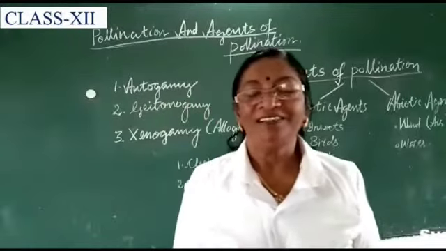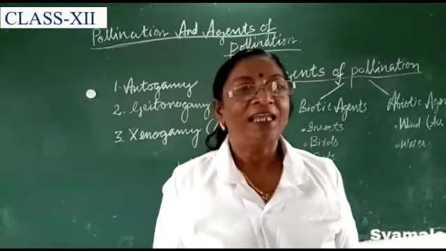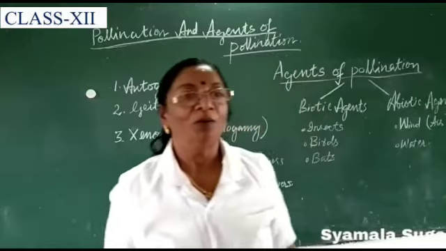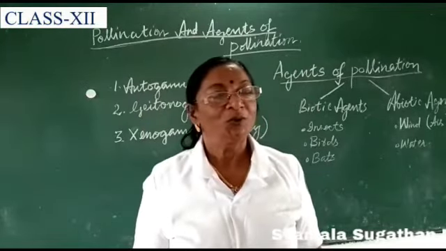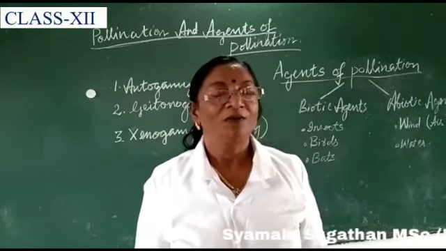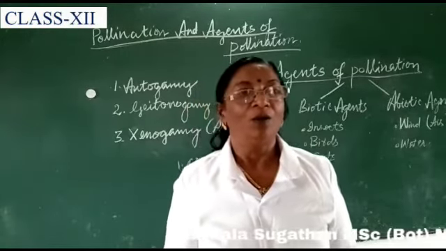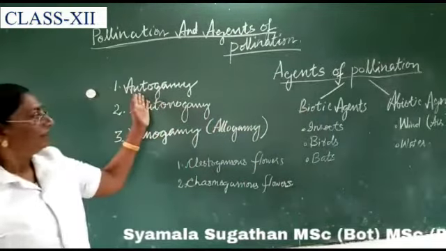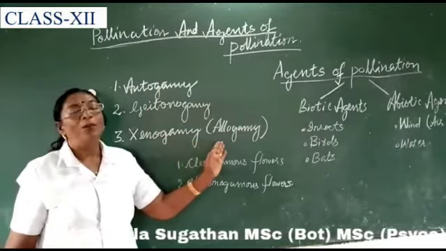Good morning, dear children. Today we are going to study pollination and the contrivances of pollination. Pollination is the transfer of pollen grains from anther to the stigma of the flower. Depending upon the source of pollen grains, pollination can be of three different types, namely autogamy, geitonogamy and xenogamy or allogamy.